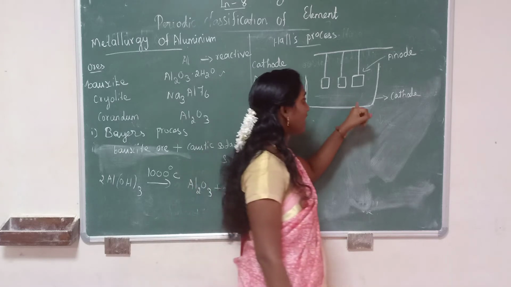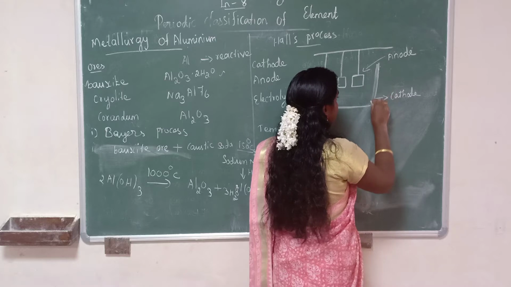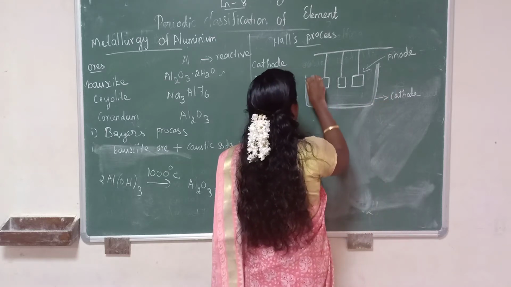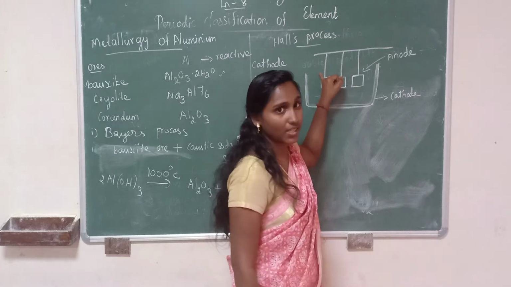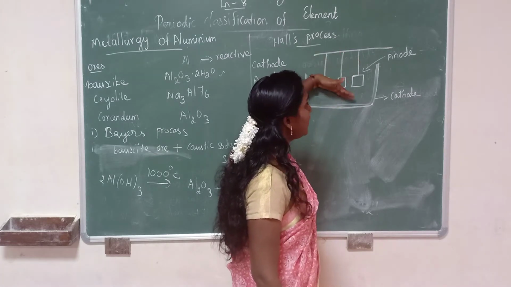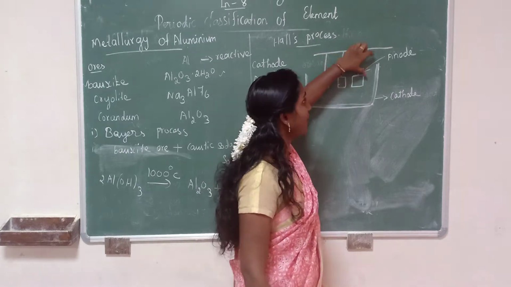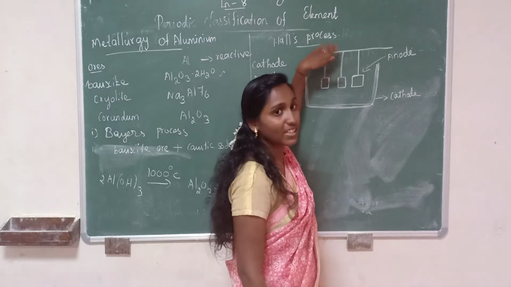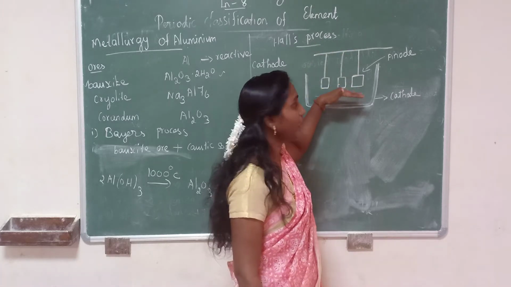This iron tank is lined with graphite. And this anode, some rods are given, right? So bunches of graphite rods are suspended in the molten electrolyte.